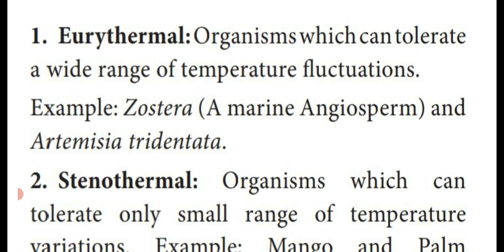So the definition is organism which can tolerate wide range of temperature fluctuation. Example, Zostera is a plant living in the seawater and also an angiospermic plant, a marine angiosperm, important 1 mark question, and Artemisia tridentata. These two are the example of eurythermal.